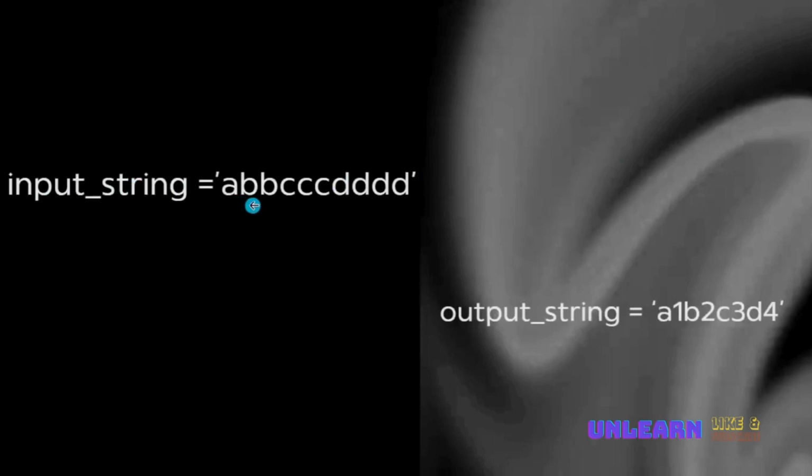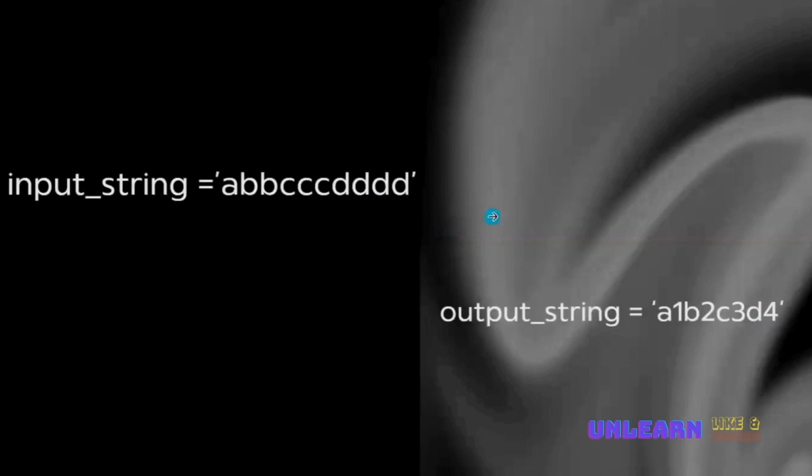interviewer, like A, B, B, C, C, C, D, D, D, D. That means in the output string, the sequence of characters are identified. A is the first character in this string, and it is repeated in this string one time. That's the reason A1. And BB, that means B is given two times in this string. So the output should be after A1, it should be like B2. C, C3, and D, it is four times, so D4.